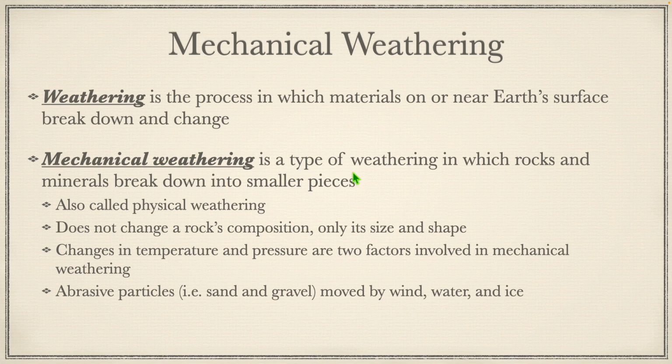Mechanical weathering is a type of weathering in which rocks and minerals break down into smaller pieces through physical processes. So this is also called physical weathering. This does not change a rock's composition, only its size and shape. Changes in temperature and pressure are two factors involved in mechanical weathering, and then abrasive particles such as sand and gravel moved by wind, water, and ice also are involved in mechanical weathering.